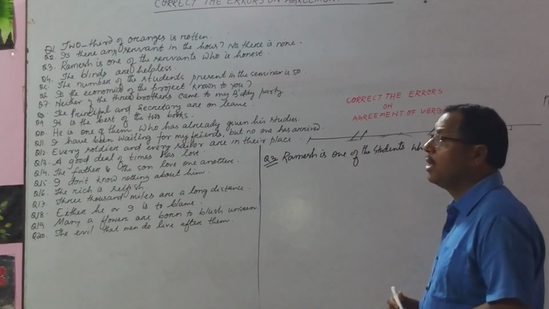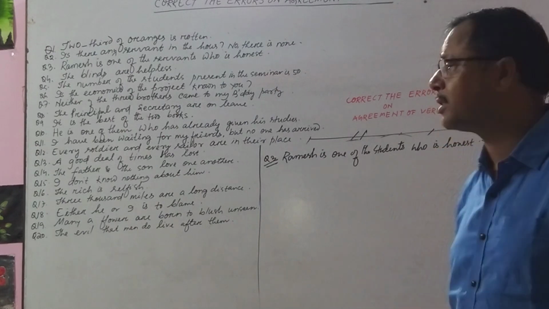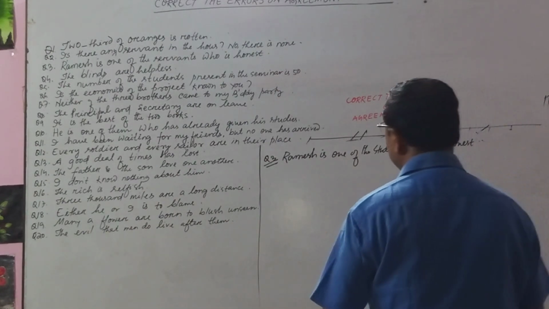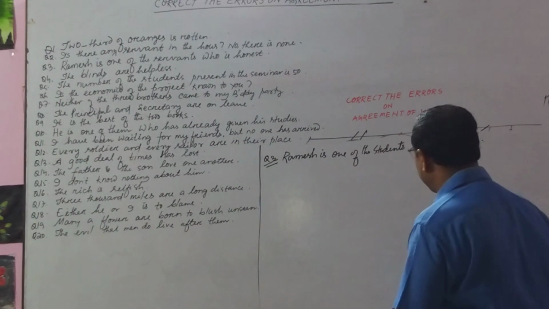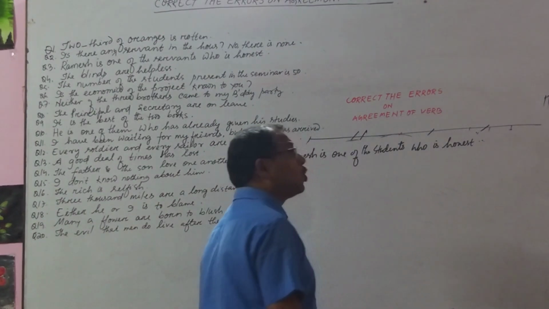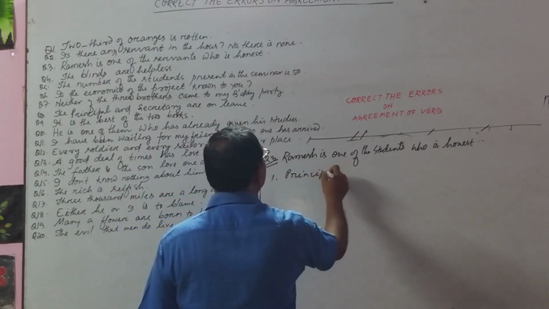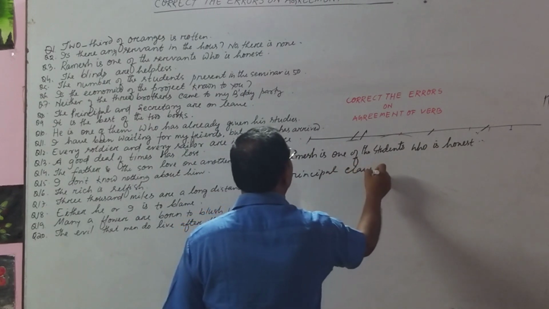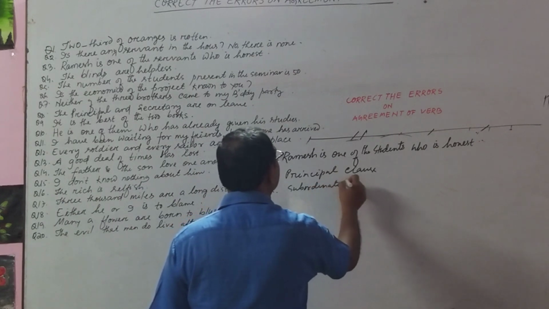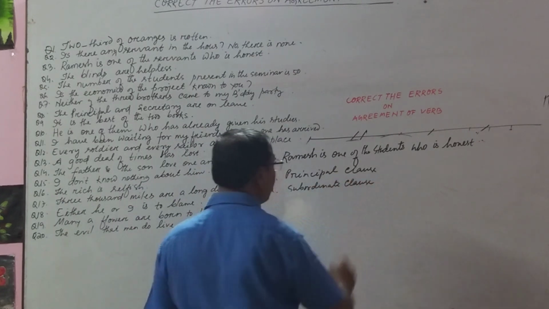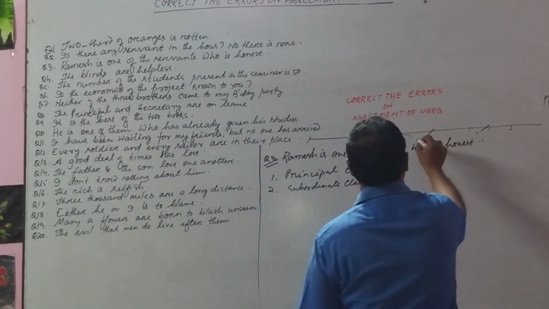From the superficial view of the sentence, we can see the sentence is a correct one. But we have to analyze the sentence. Let us analyze. In this sentence, you are getting two clauses. One is the principal clause, and the second one is the subordinate clause. This subordinate clause is the adjective clause.